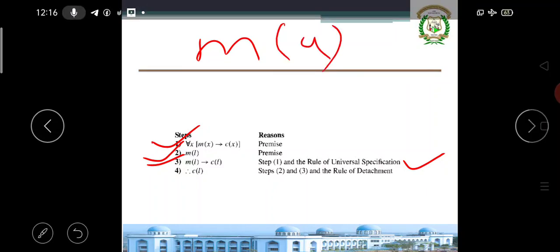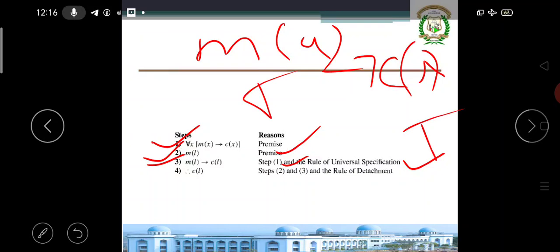Then replace x by L because of universal specification. M of L implies C of L is true, M of L is already true, so C of L should be true. If it were false, the answer would not be true.